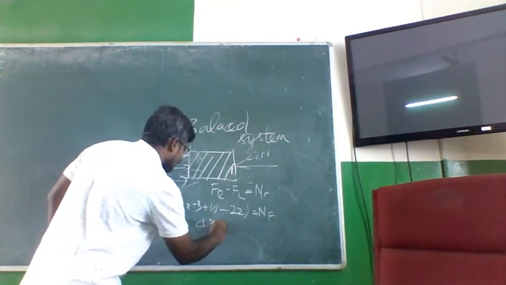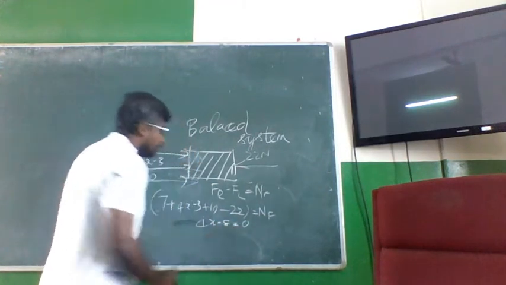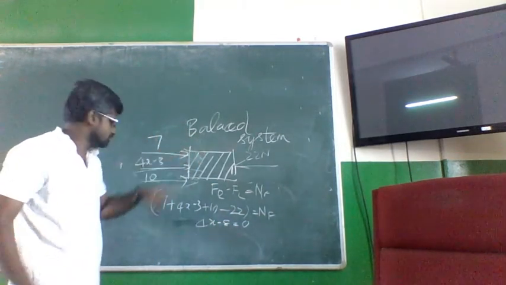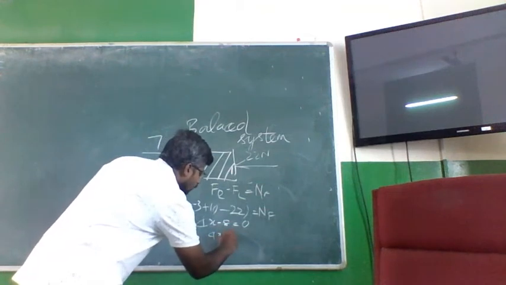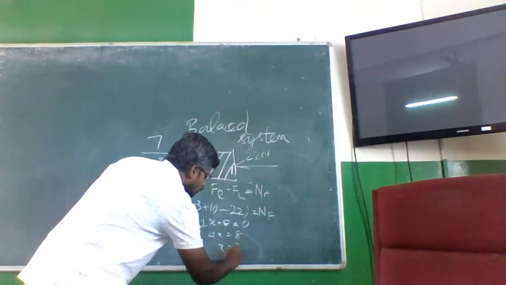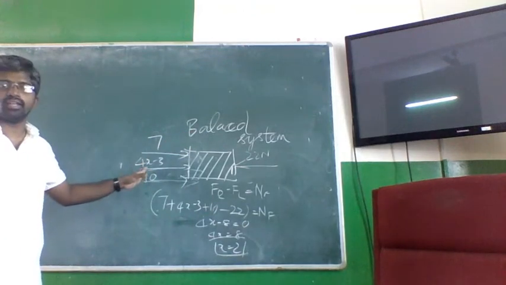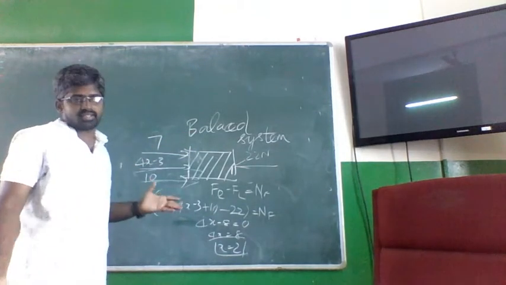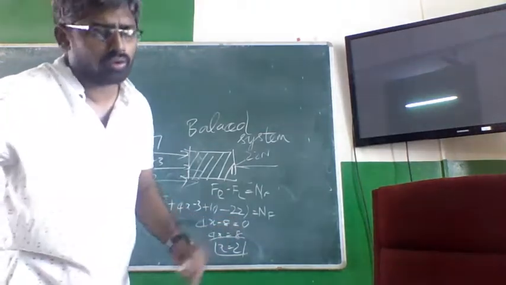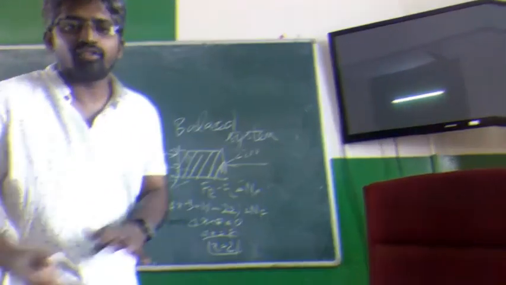So 4x minus 8 is equal to 0, because it is a balanced system. So 4x is equal to 8, x is equal to 2. Find the value of x if it is a balanced system. Very easy. That's all. So I have solved one balanced problem.